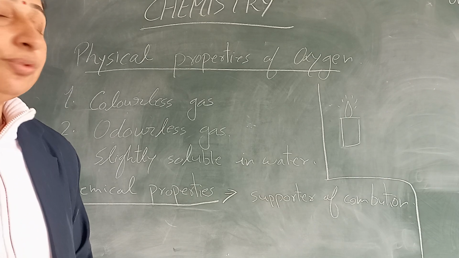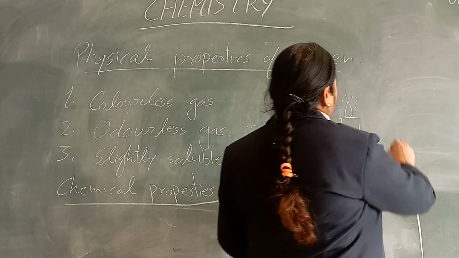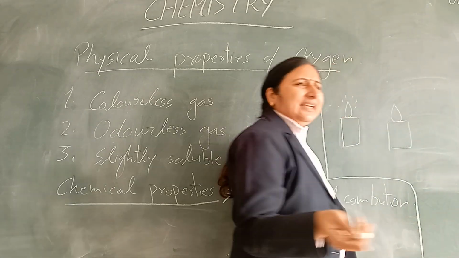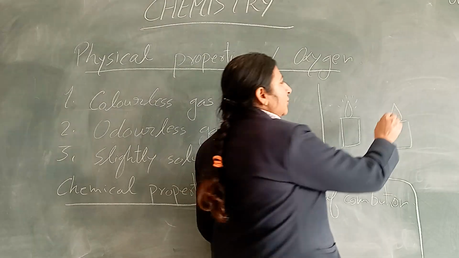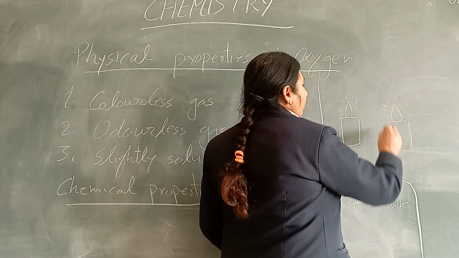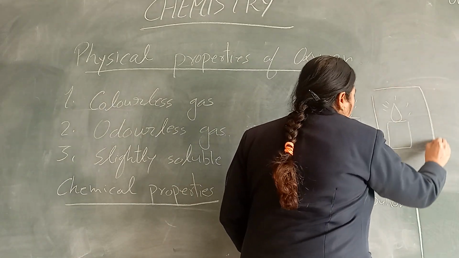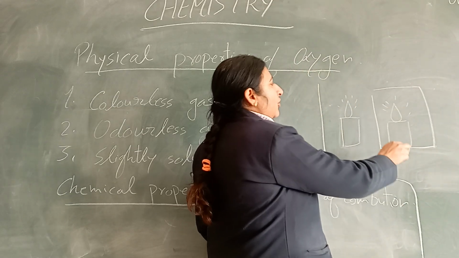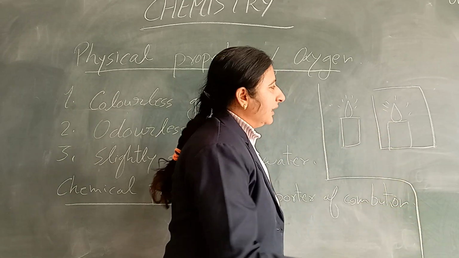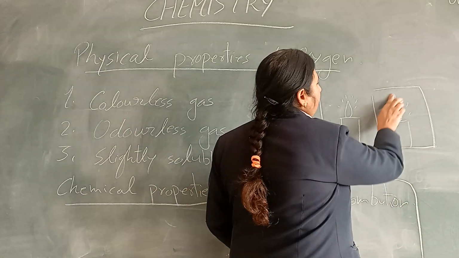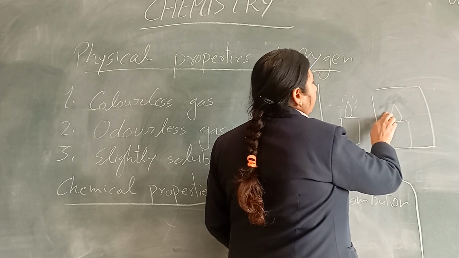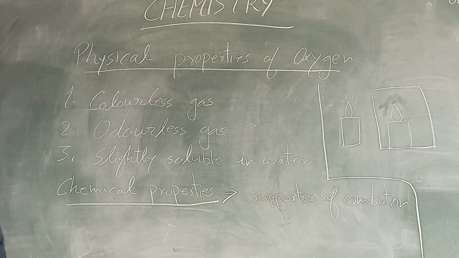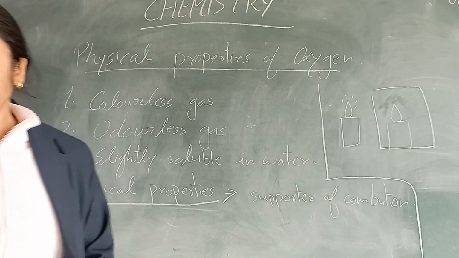After some time you can keep a glass jar over it, or any kind of jar, to stop the supply of air, which means stopping the supply of oxygen. After a few seconds you will observe that the burning candle no longer burns. It stopped because oxygen is needed for burning. Oxygen is a supporter of burning, right?